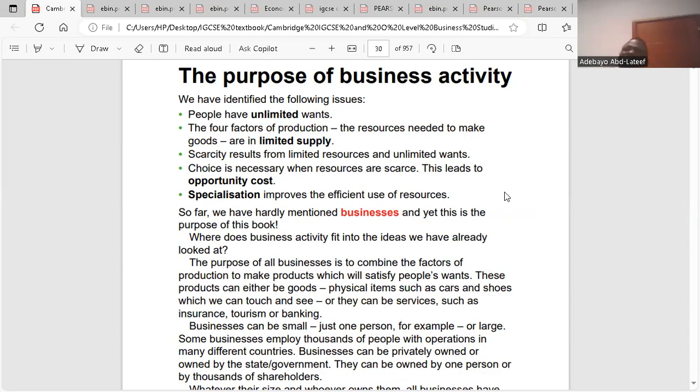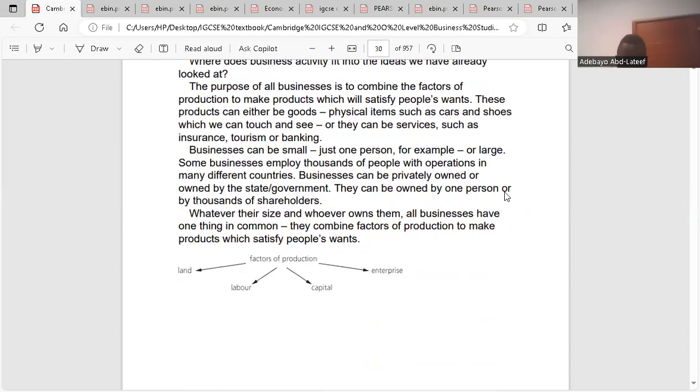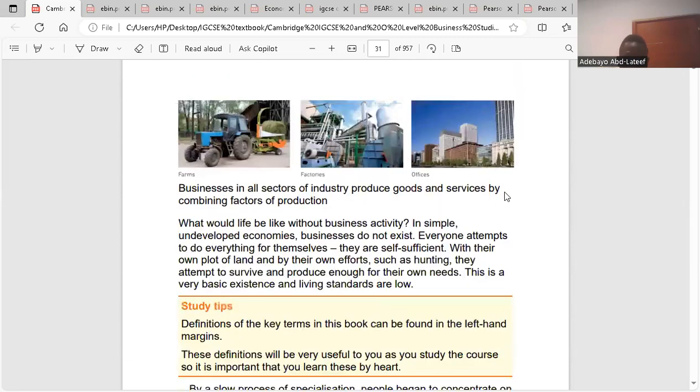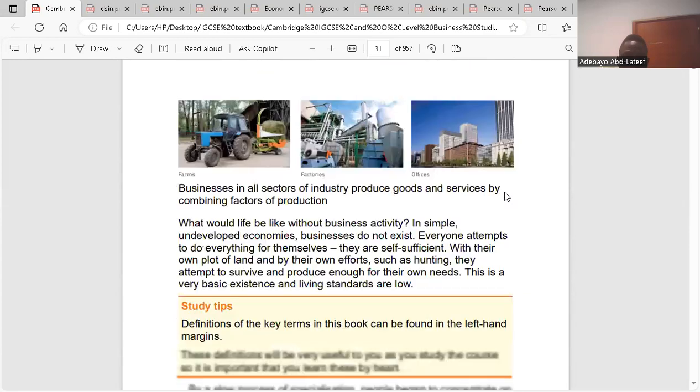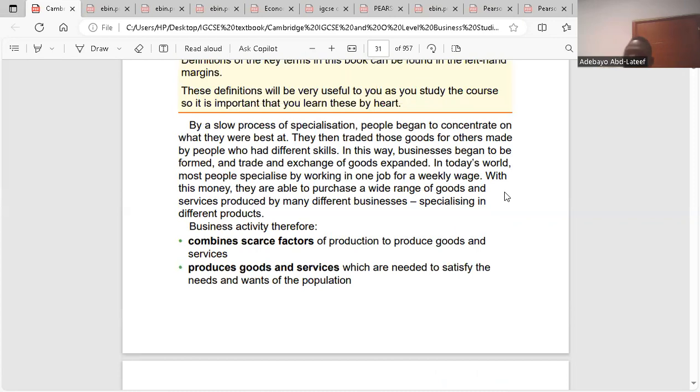So what does business activity involve? Business activity involves combining scarce factors of production to produce goods and services. We said these resources are scarce. Because they are scarce, we need to combine them to be able to produce goods and services. That's the first reason for business activity.